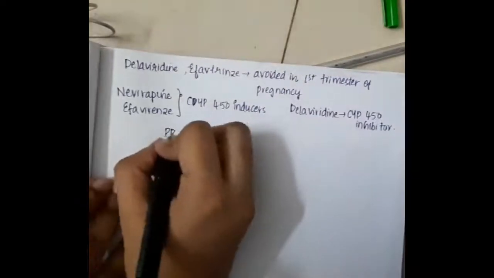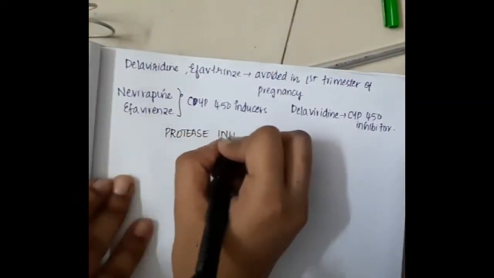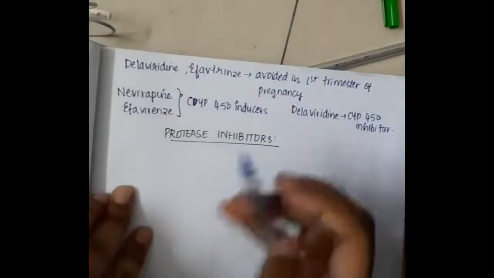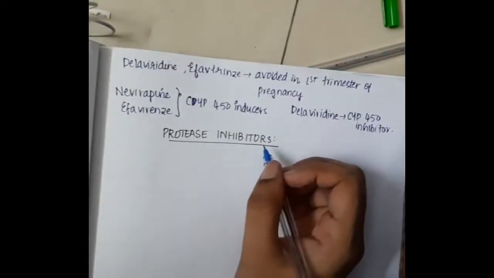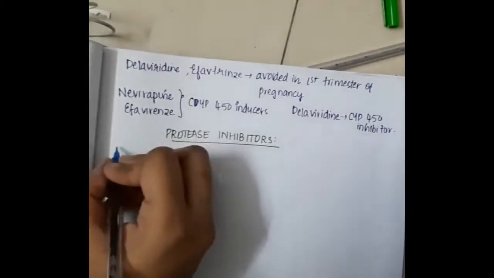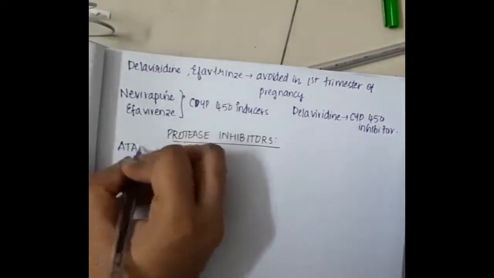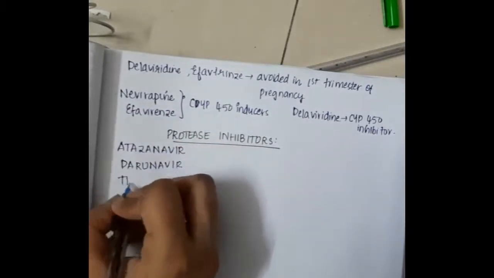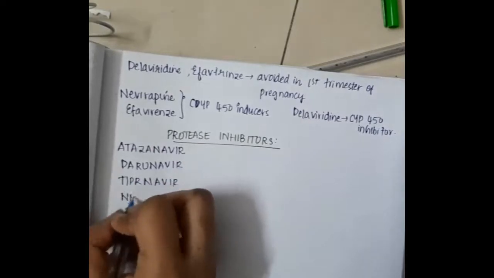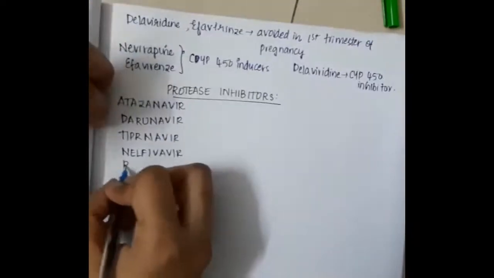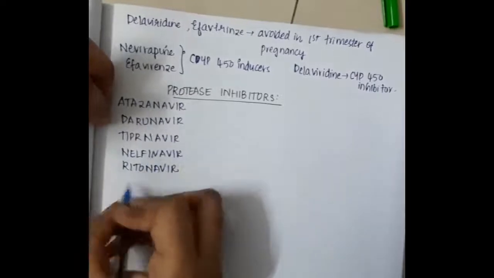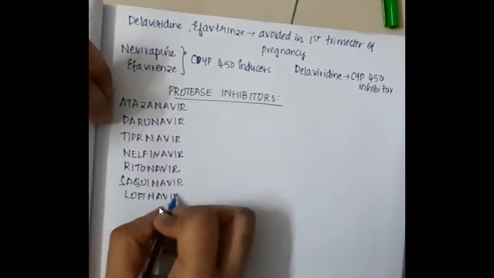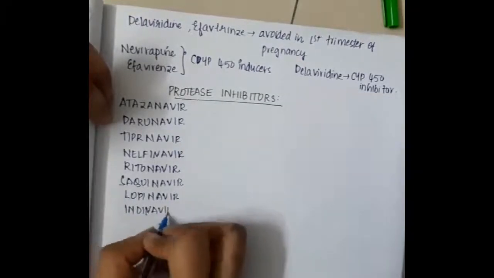Hello friends, let us now learn some important points about the drug protease inhibitors. The protease inhibitors include atazanavir, darunavir, tipranavir, nelfinavir, ritonavir, saquinavir, lopinavir and indinavir. These are the protease inhibitors which are important.